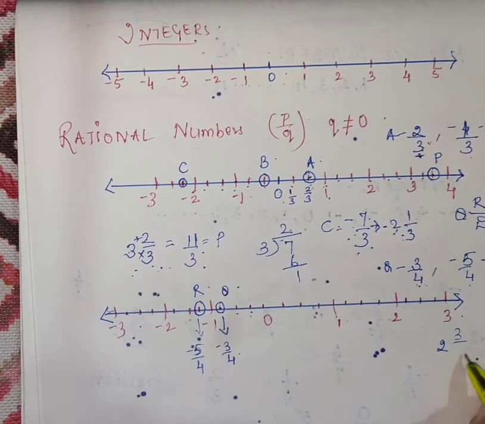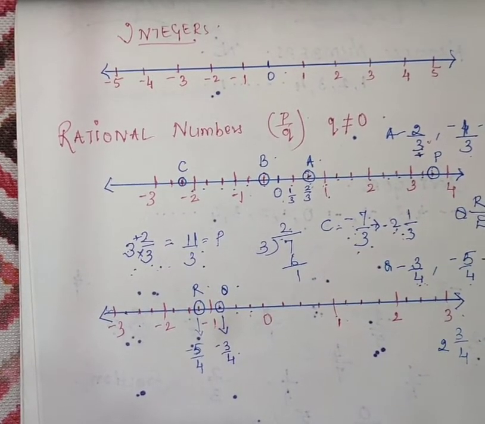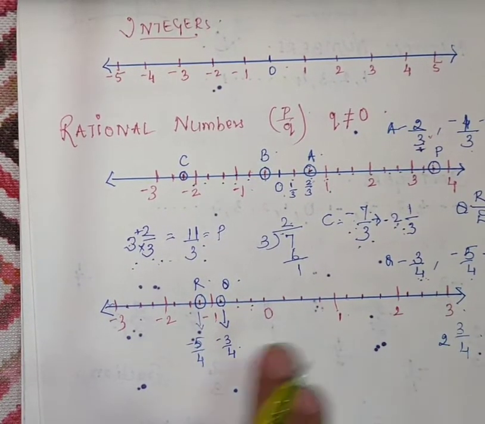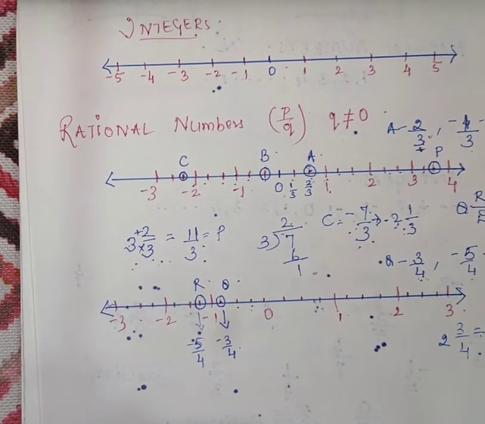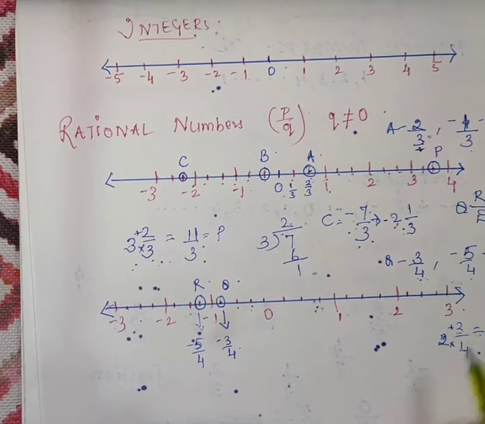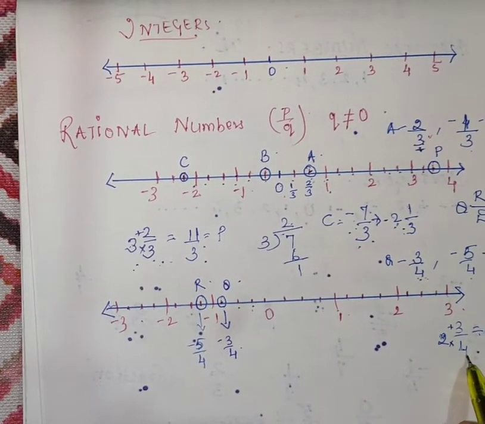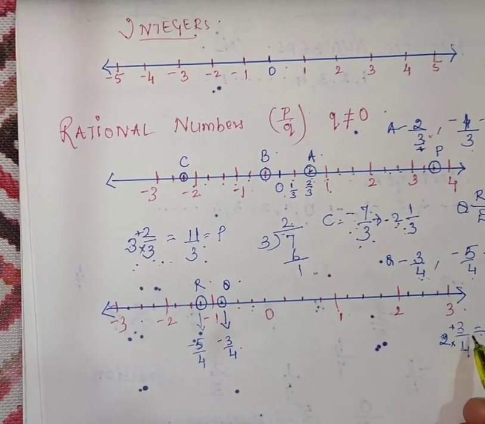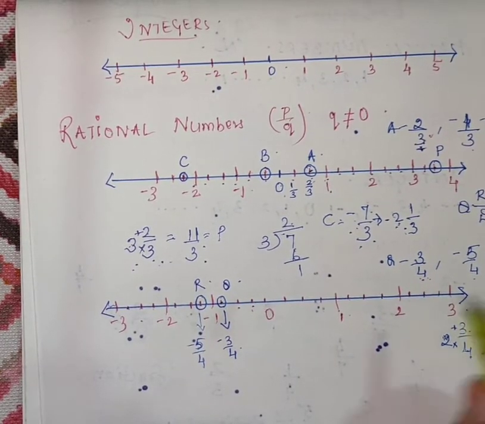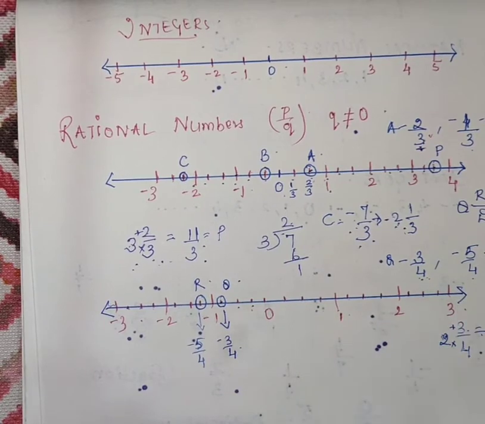2, 3 upon 4. So this is in which form? This is a mixed fraction. So first you will convert it into an improper fraction. How will you convert? You will multiply these two and add this. So 2 4s are 8 plus 3, 11 upon 4. Now you can easily plot it on the number line.